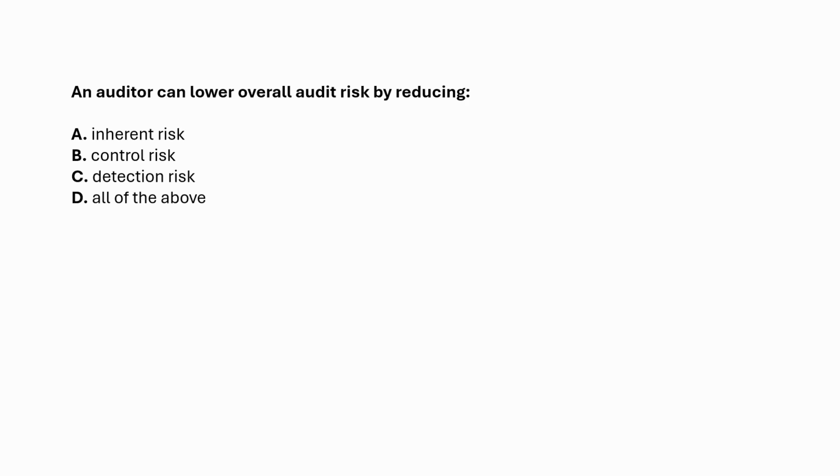And finally, audit risk is the risk that I, as the auditor, will issue the wrong opinion when the financial statements are materially misstated. The model is audit risk equals inherent risk times control risk times detection risk. Now, let's apply all that to the choices.